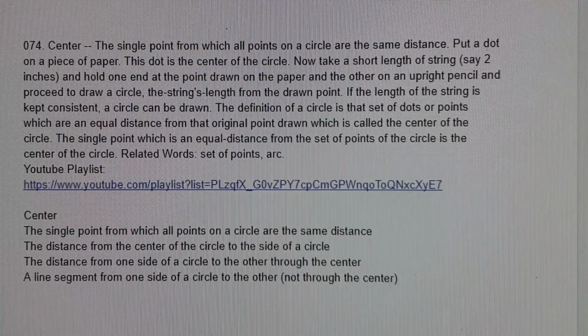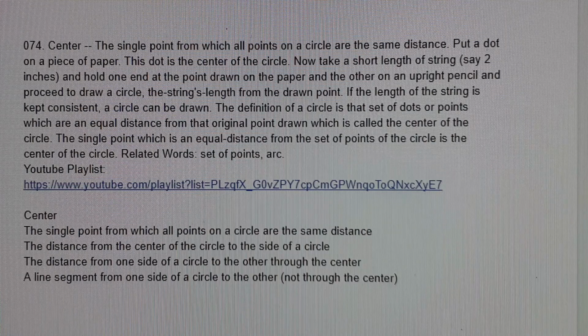Center. The single point from which all points on a circle are the same distance. Put a dot on a piece of paper. This dot is the center of the circle. Now take a short length of string, say 2 inches, and hold one end at the point drawn on the